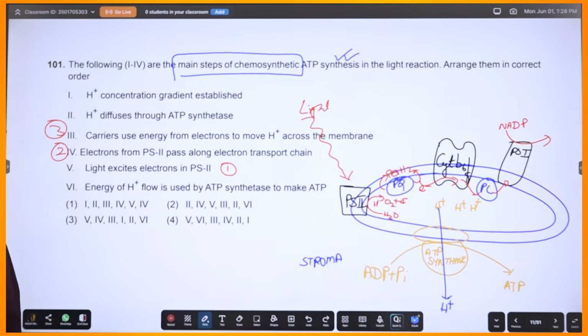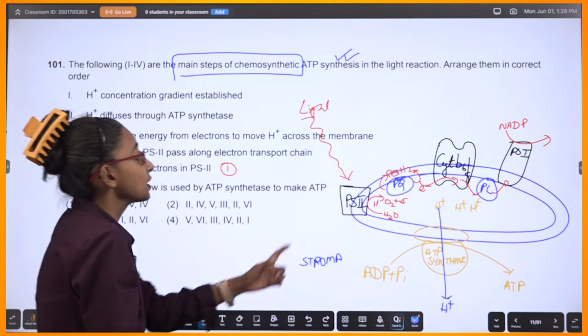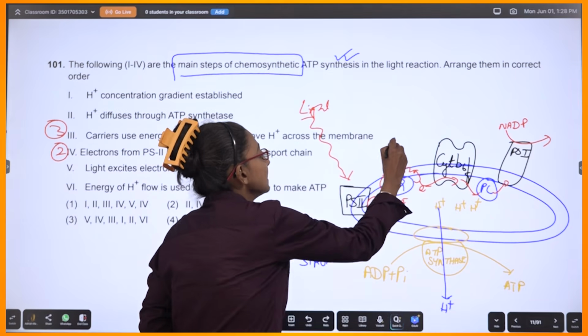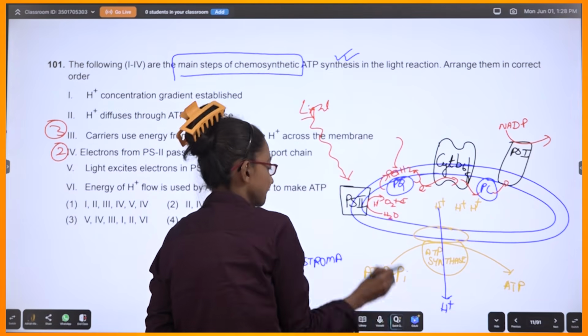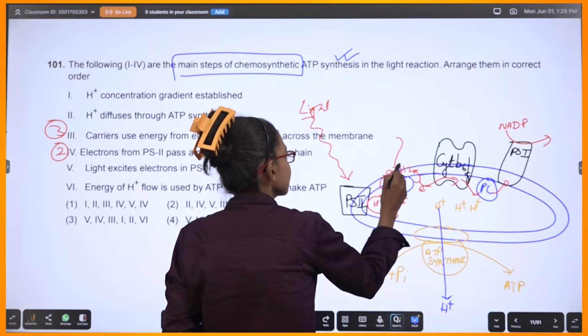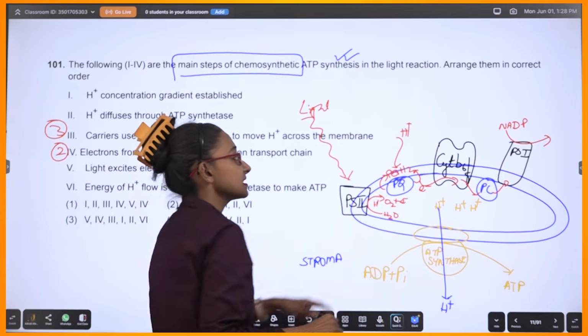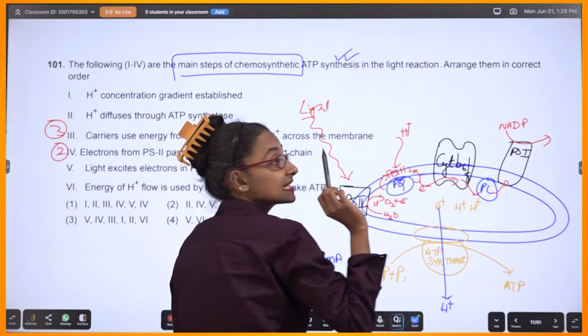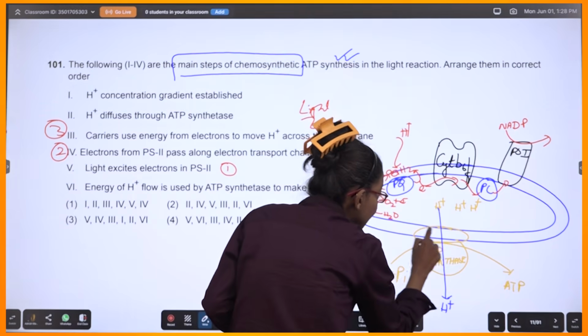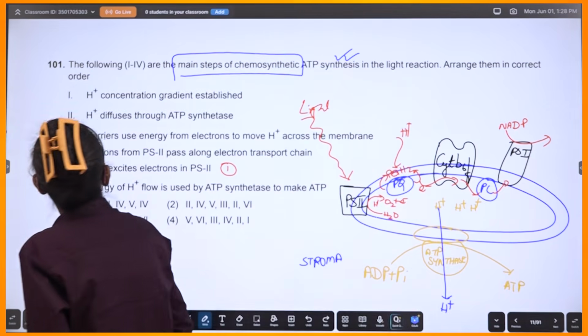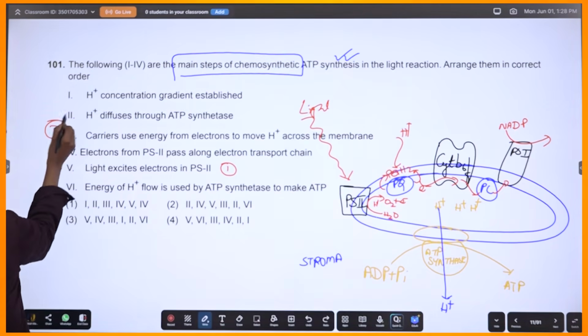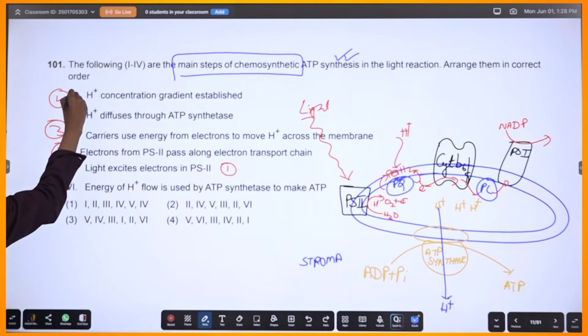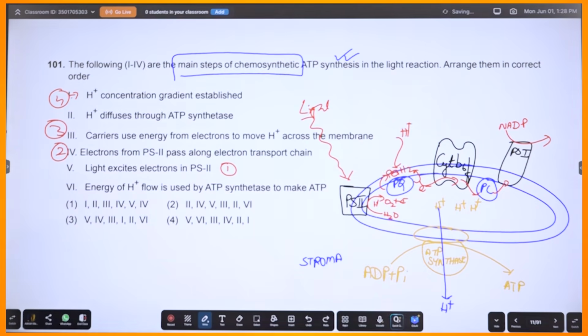So third, right? Because of that, some H plus ions can also enter this way. So because H plus ions are entering this way, there will be a gradient inside. So I think it should be fourth. This one. Okay. That's the fourth statement.